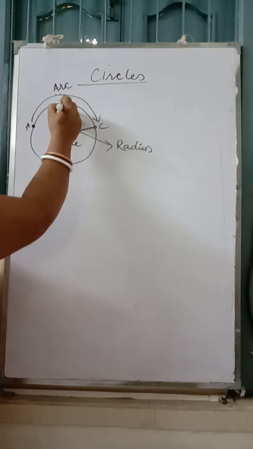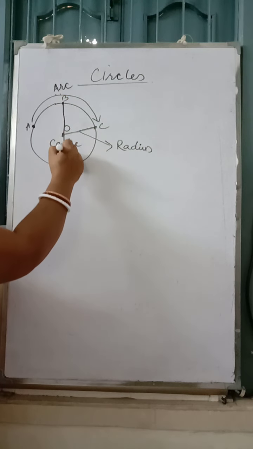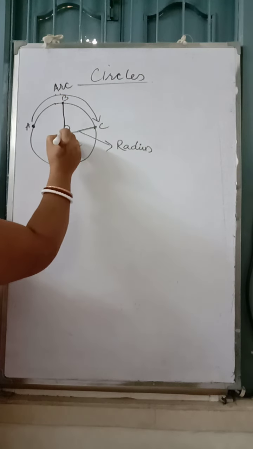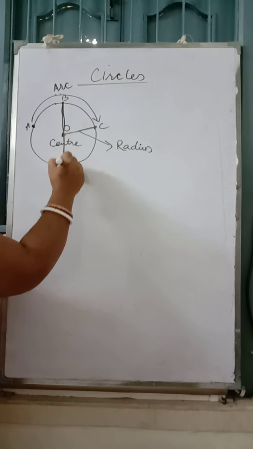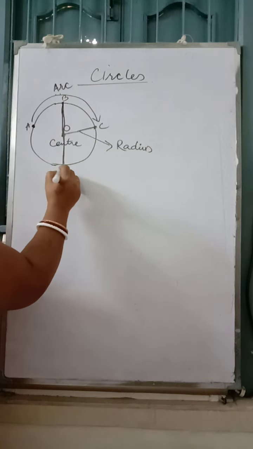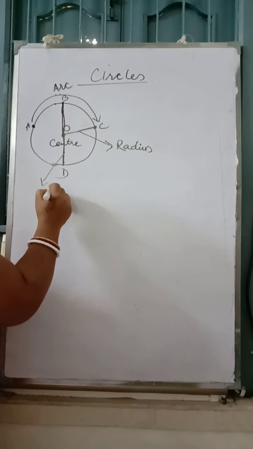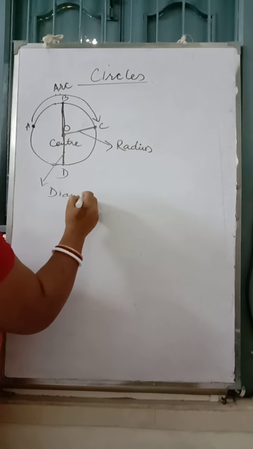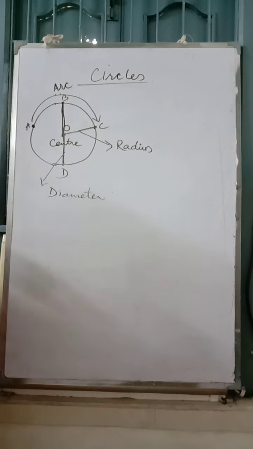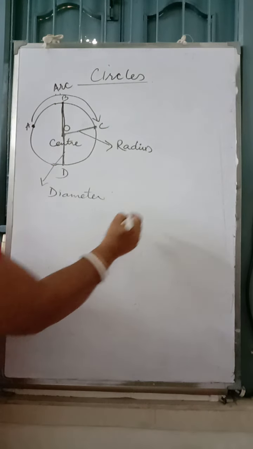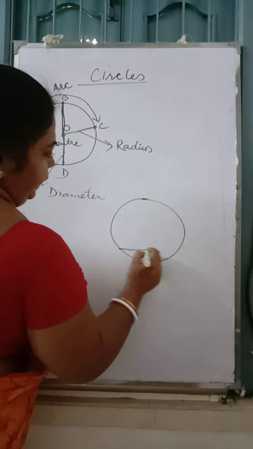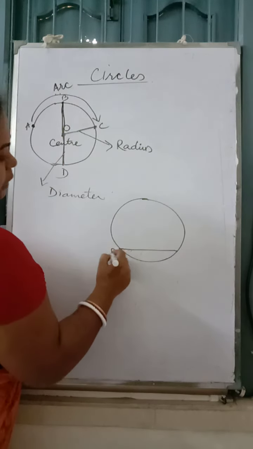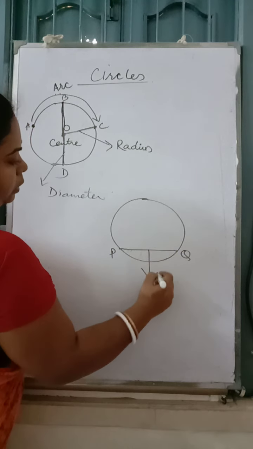A line from circumference to circumference through the center. You can see I have constructed a line through the center. This is known as diameter. Any other line from circumference to circumference is known as chord.